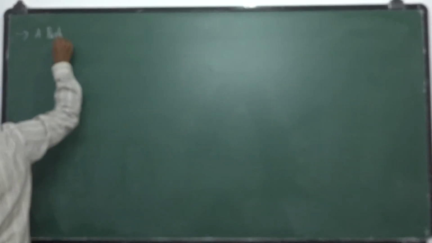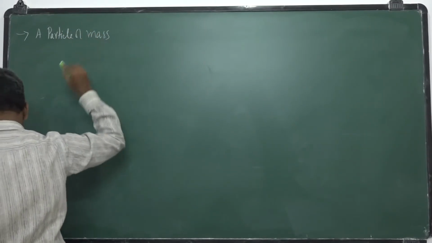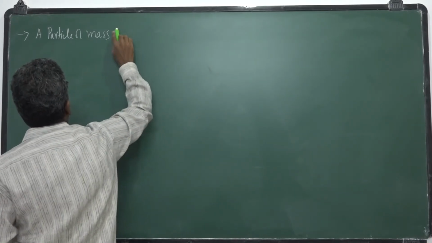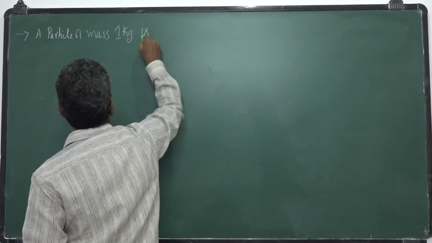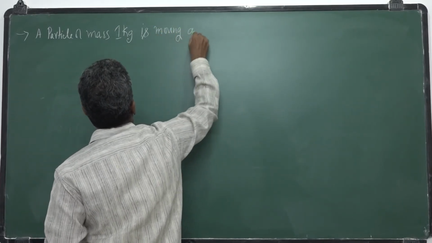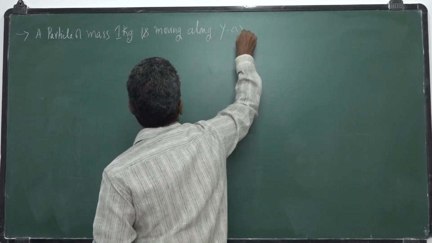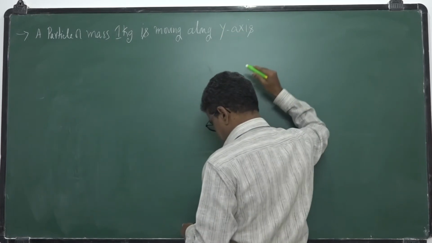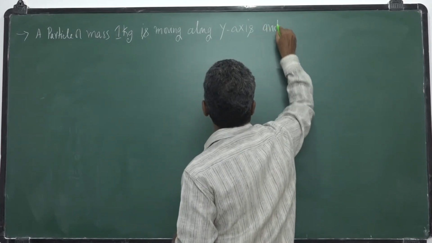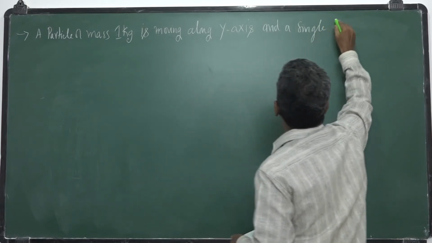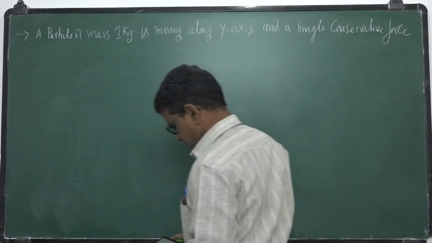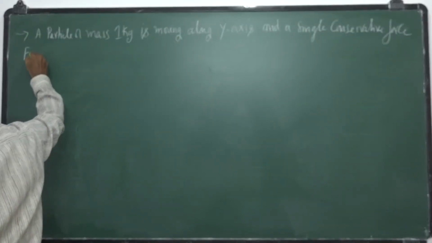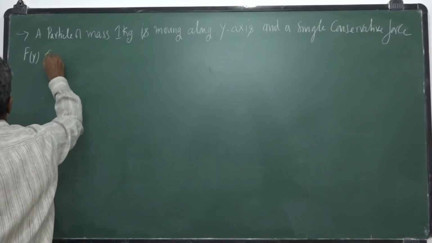Second example. A particle of mass 1 kg is moving along the y-axis, and a single conservative force F of y, that force is a function of y, acts on it.